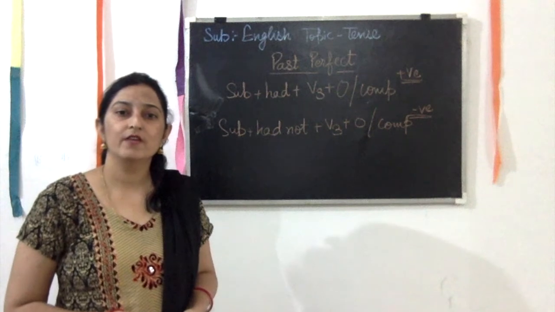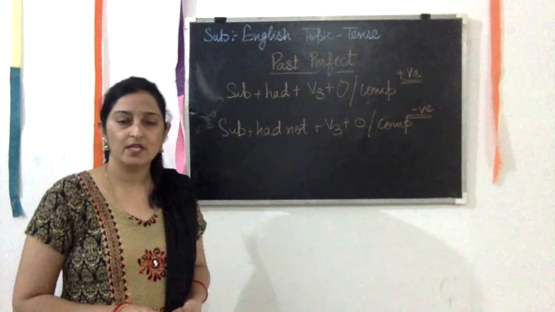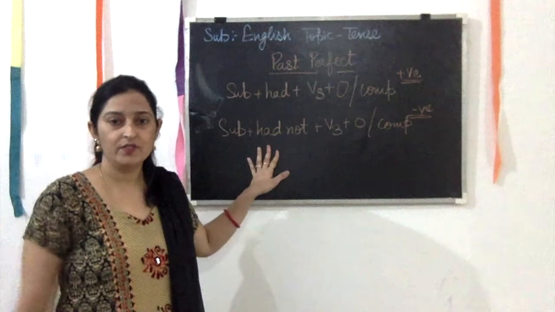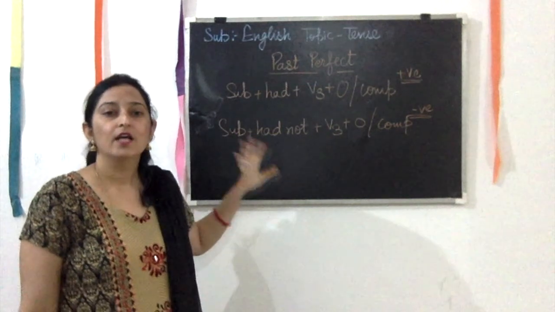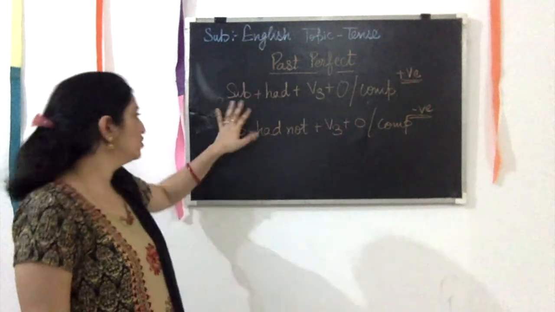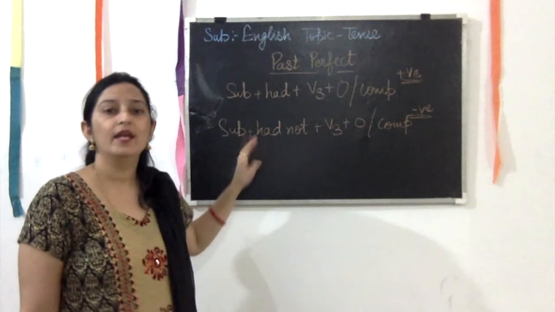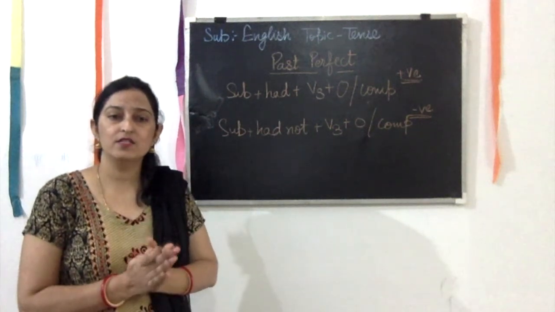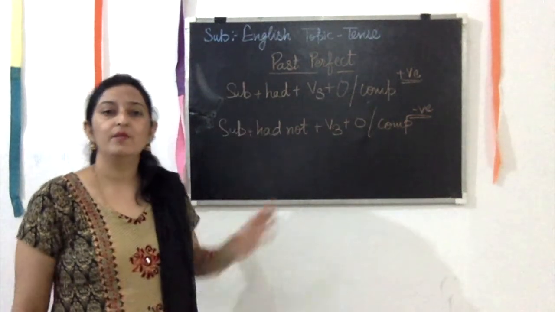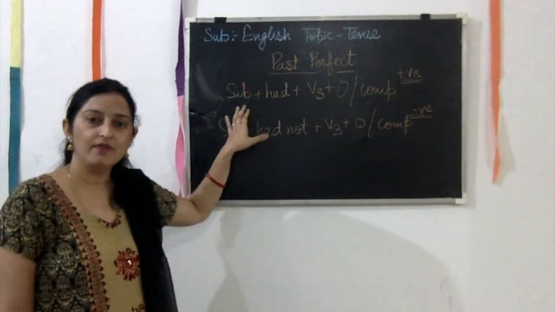So students, we have now revised past simple, past continuous and past perfect. Now one more is left, past perfect continuous, the last category of the past. We will do it in our next video, and you have to revise all these three categories one more time and make 10 sentences so that the main rule of all these three categories remains in your mind.